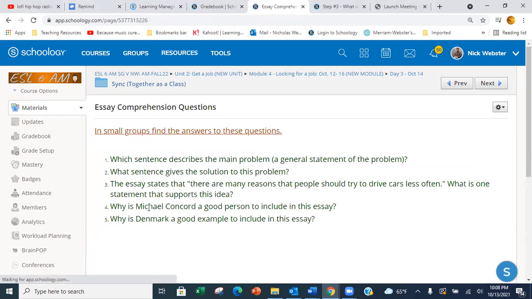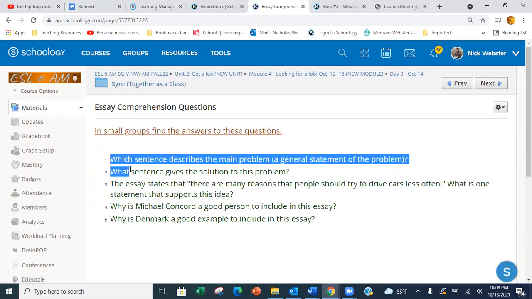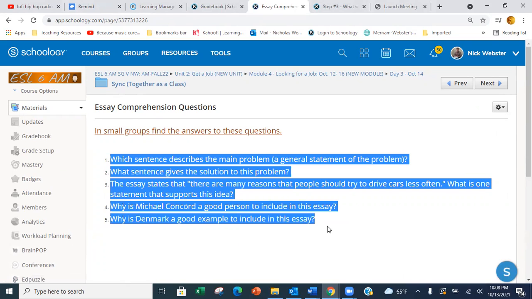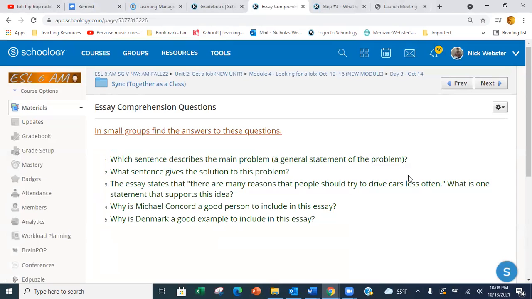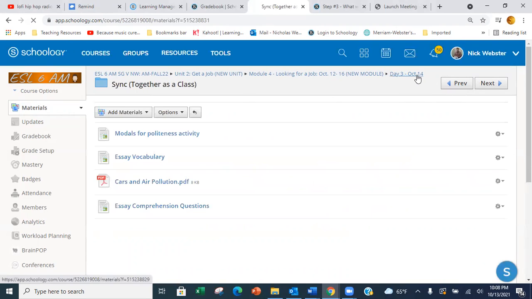And when we're done, we will answer these comprehension questions. These are questions about what the author says in the essay. So you will do your best to answer these by looking at the essay and finding the information in the essay. Okay, let's look at the async.